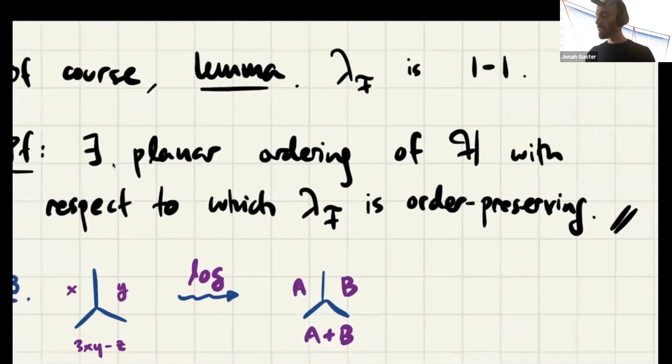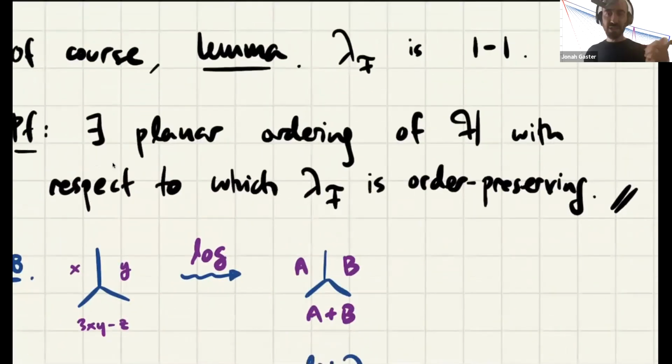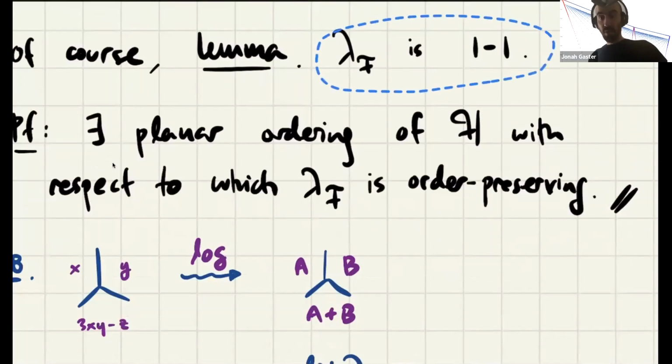Let me point out before we go on here that we're trying to show, or we're dreaming that somebody's going to show, that lambda n is 1-to-1. Well, we can make an obvious point, which is that the Farey labeling is definitely 1-to-1. And if you'd like the kind of proof you could do with people when you first introduce them to the Farey graph, there's a planar ordering on these horoball regions that it inherits from being in the plane. And the Farey labeling, you can check using fraction stuff, respects this ordering. So it has to be 1-to-1.